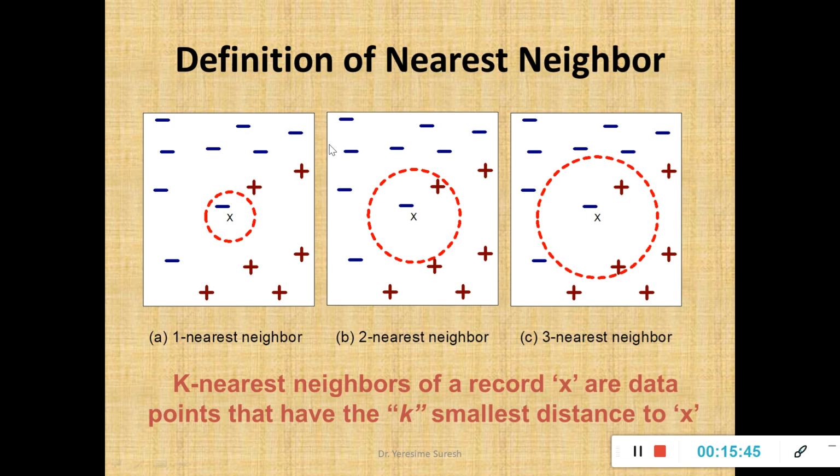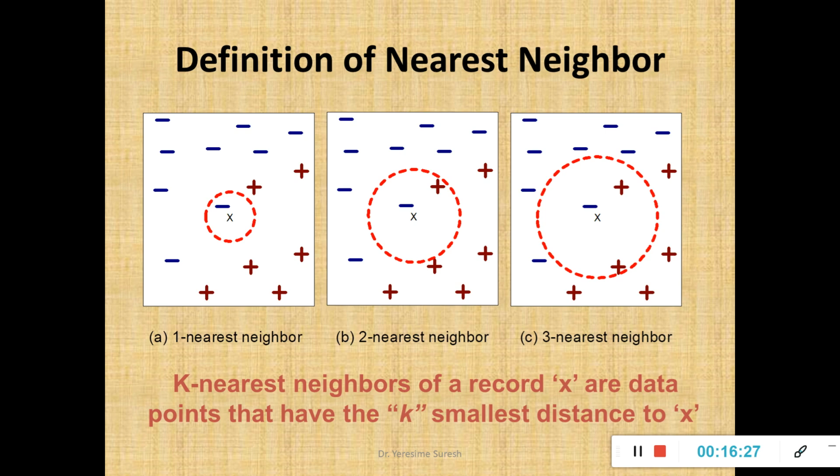I have centroid of the given dimension or the new instance. This x is nothing but the new instance. I am supposed to calculate the distance from this new instance to either the positive instance or negative instance. So first in this case I am calculating the distance from the new record x to the negative instance. I find the distance to be x. Fine. In the second step I compute the distance from the new record to the positive instance and I find the distance to be y. Now I have computed the distance from the new record x to negative instance as well as positive instance, and I have labeled them as small x and small y.